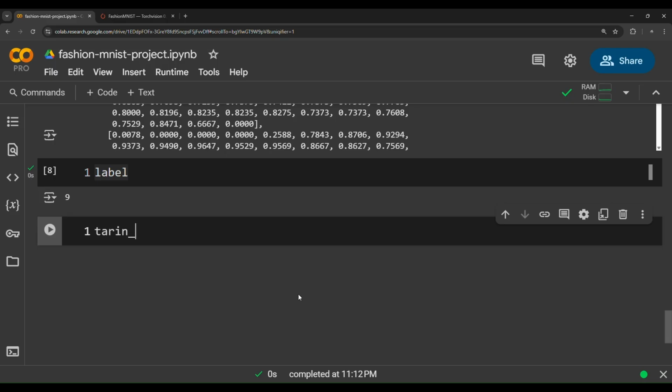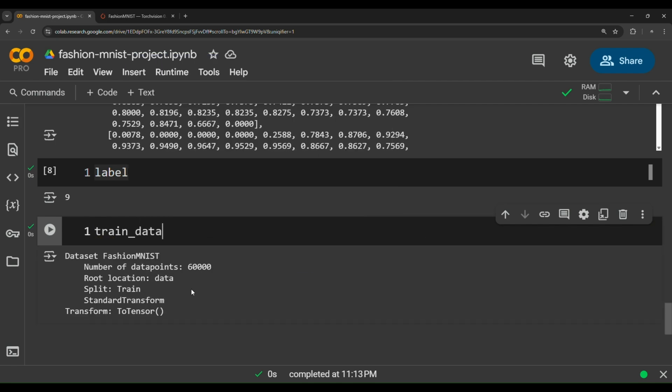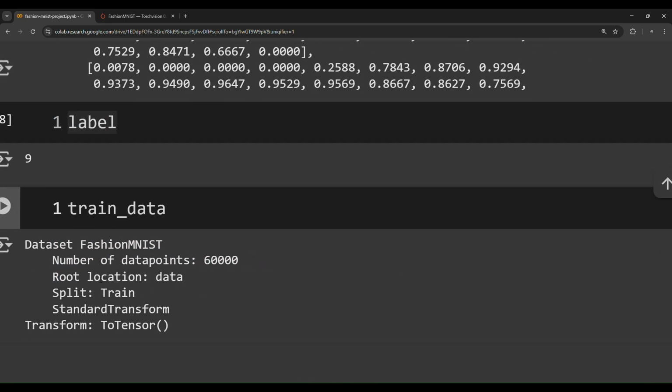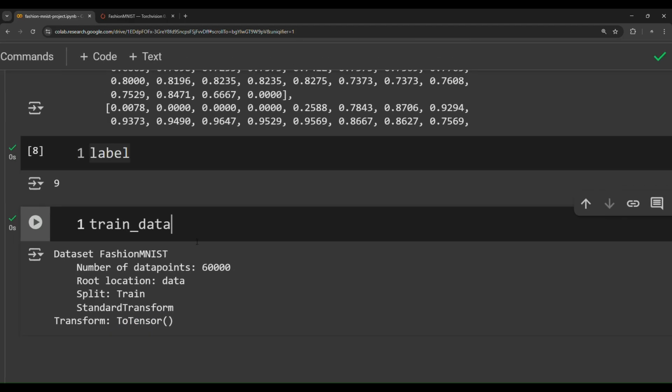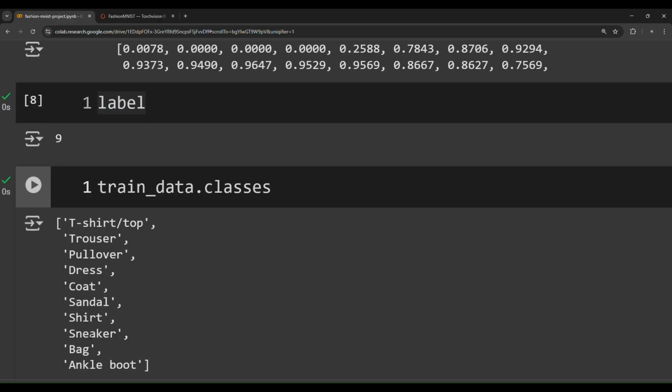Now, if you visualize the train data, we're going to notice it's a PyTorch dataset called FashionMNIST. Number of data points 60,000 images. Root location data. Split train. Standard transform ToTensor. But this object contains an attribute called classes. This property retains a list full of the label names.